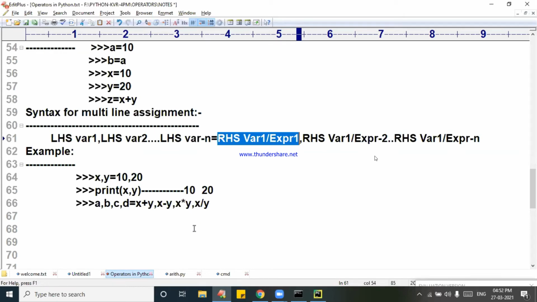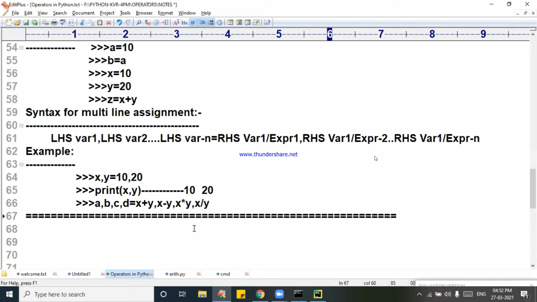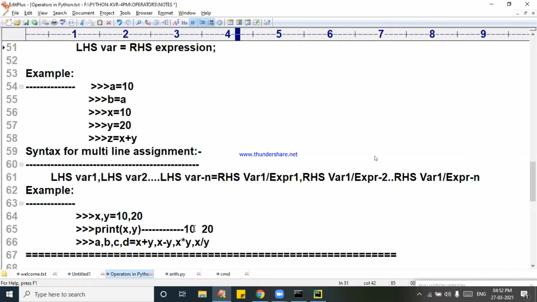I hope that this multi-line assignment is clear. Am I clear about this operator for all of you? Can you confirm once? Very good. Nice response.